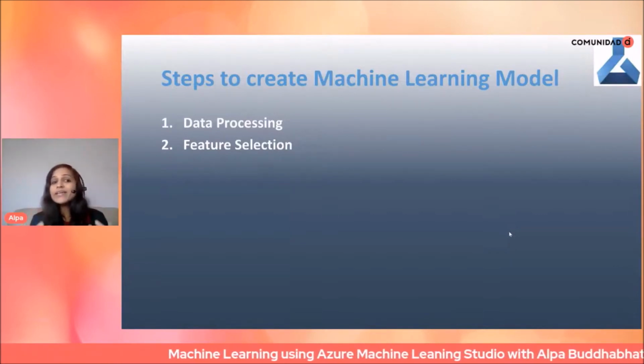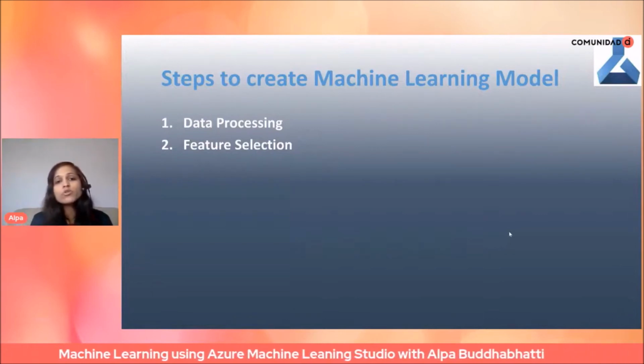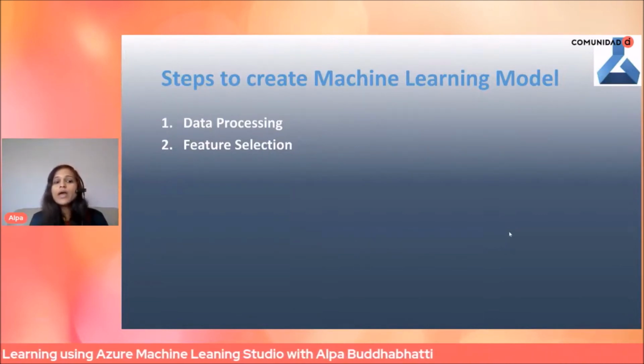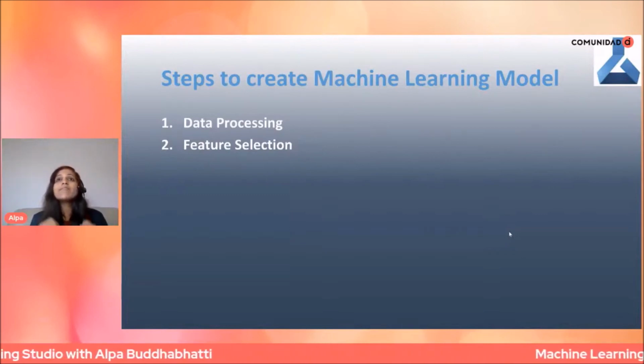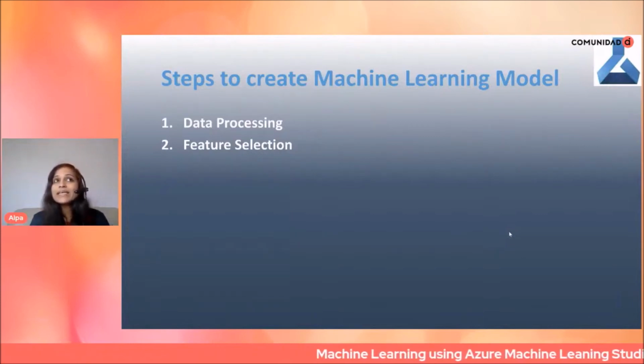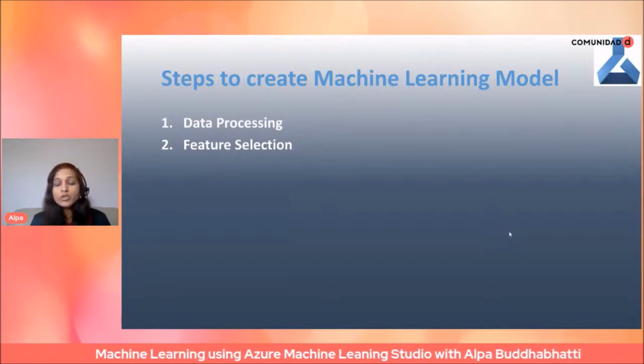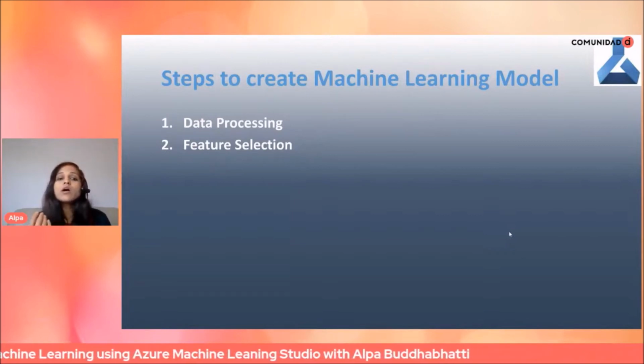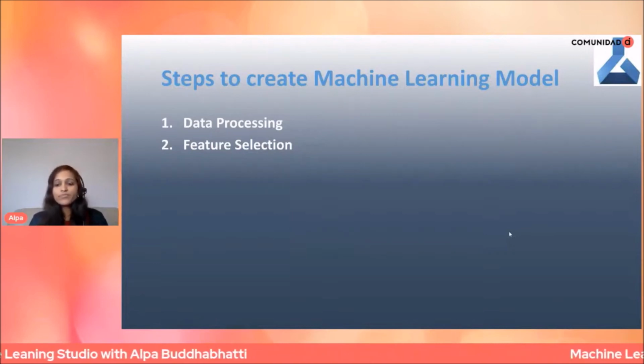They are not directly helping to produce my output or target. So I need to select the features which are really important and directly related to my output. Here you select the important input features and ignore the others, removing the unwanted features. So that is feature selection.